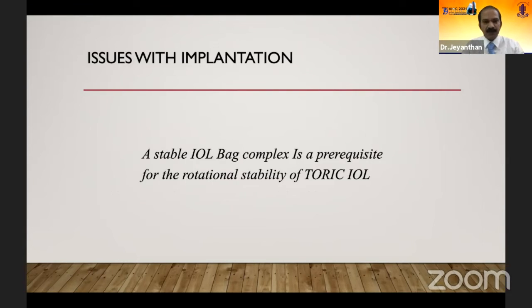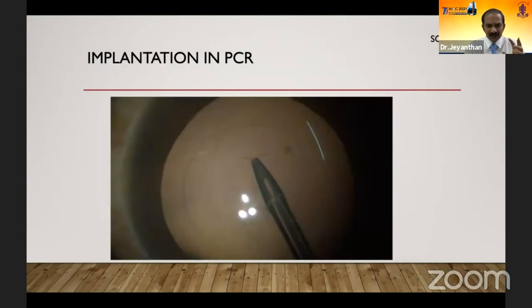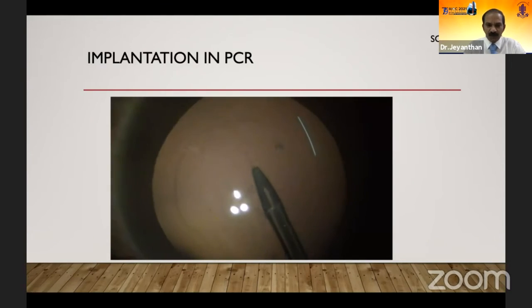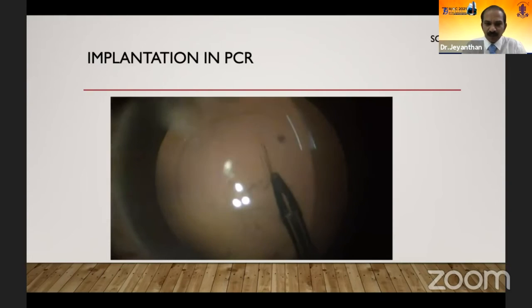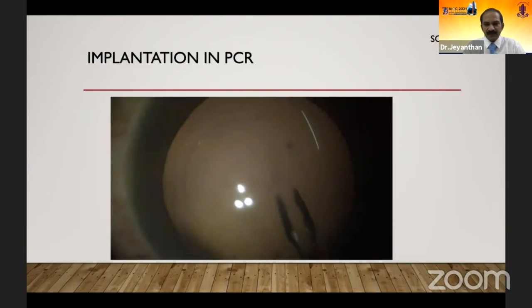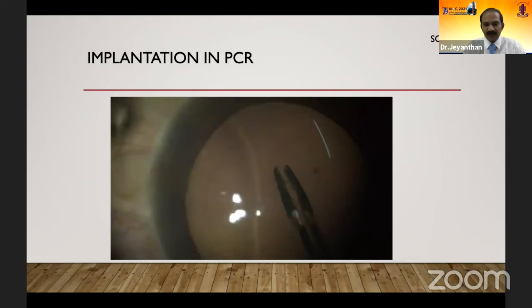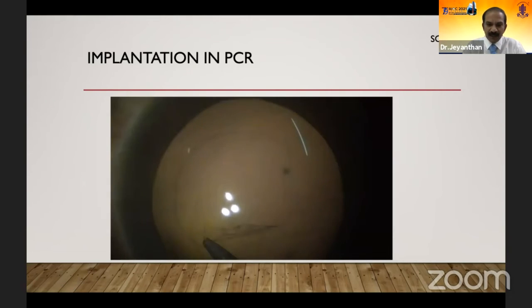Right. So the last of it is the issues with implantation. I just have 2 minutes to go. A stable IOL-bag complex is a prerequisite for the rotational stability of the toric IOL. So this is a case where there was a PC dehiscence. Whenever there is a PC dehiscence, if it is small, try to convert that into a posterior capsular rhexis. A posterior capsular rhexis is a must because with the dehiscence, you are trying to implant the IOL and rotate it to the intended axis.